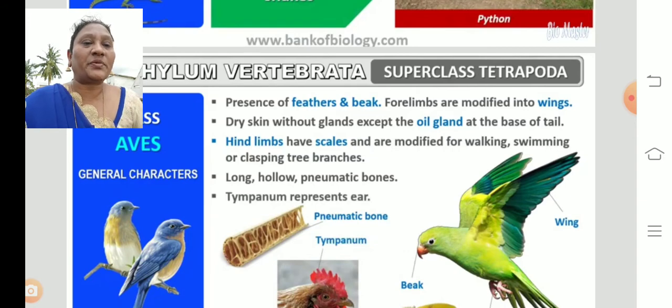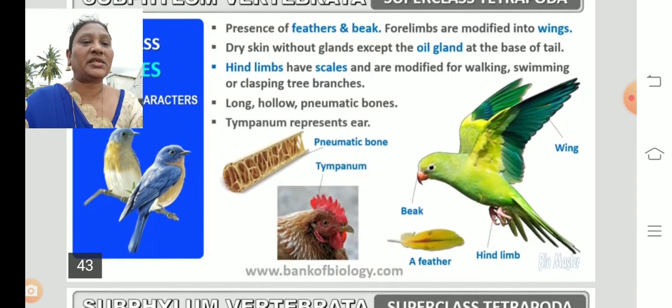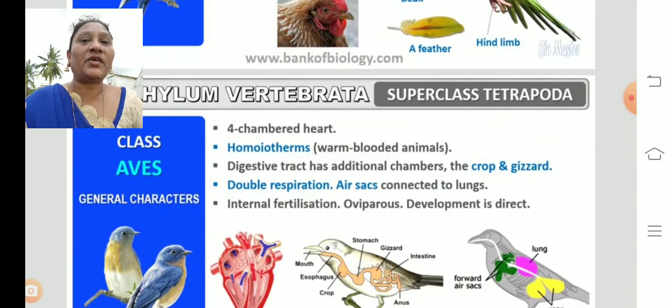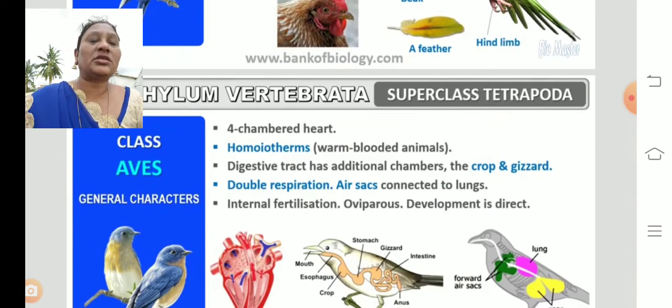So the tympanum represents the ear. You can find the picture, that is a tympanum. It acts as an ear. So these are the general characters. And in Aves, a four-chambered heart. We can find a four-chambered heart. And homeotherms. Homeotherms means these are warm-blooded animals. The animals which maintain constant body temperature. They don't change the temperature of the body. So if they are able to maintain a constant body temperature, such organisms are called warm-blooded animals. So the term is homeotherms. Cold-blooded are called poikilotherms and warm-blooded are called homeotherms.